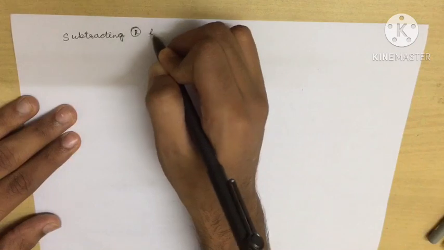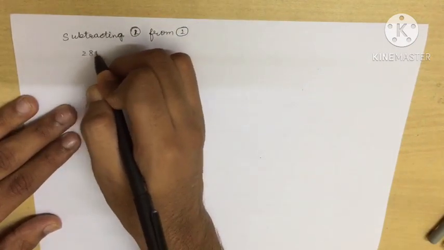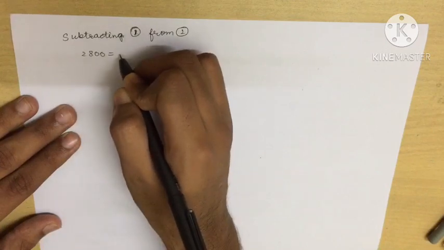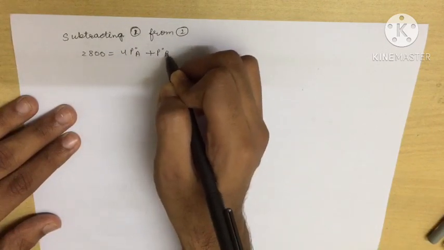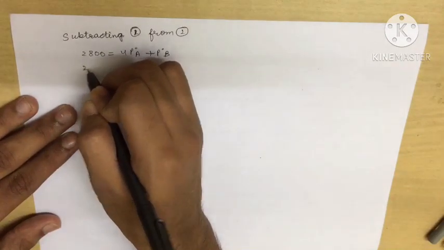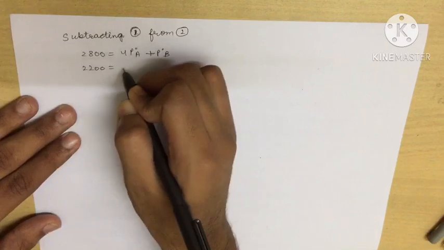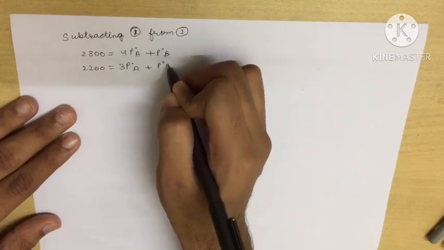subtracting 1 from 2. So let us put here 2800, the second equation, which is 4 times P°A plus P°B, and the first one, 2200 equal to thrice P°A plus P°B.